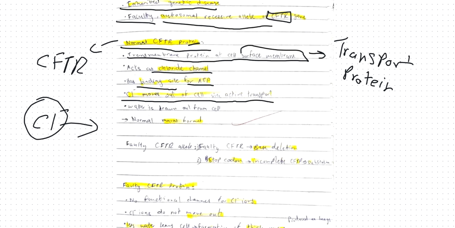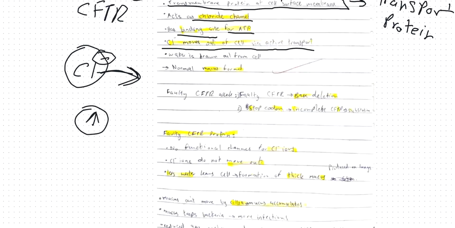And when you move the ions out, the water concentration outside the cell would increase, as chloride ions move out of the cell.